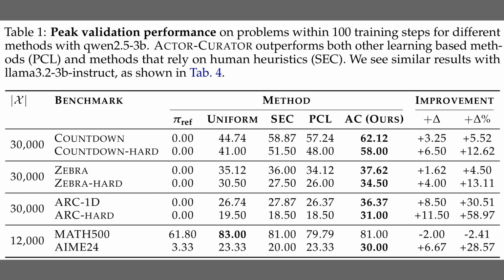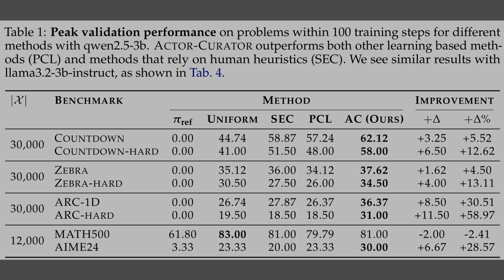Alright, with the mechanics clear, Table 1 presents the main performance results. It compares Actor-Curator against uniform sampling and strong curriculum baselines across benchmarks like Countdown and ARC-1D. The standout is the performance on harder tasks. On ARC-1D, the method achieves a relative improvement of over 30%. On the ARC-hard subset, that gain jumps to nearly 59%. Similarly, on AIME 2024, it secures about a 29% boost, proving adaptive curation excels at difficult problems.